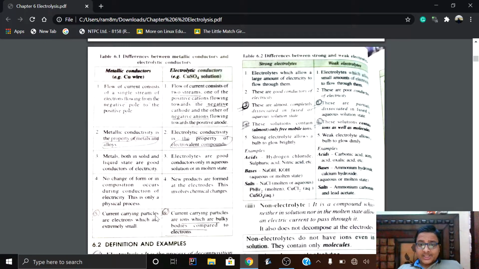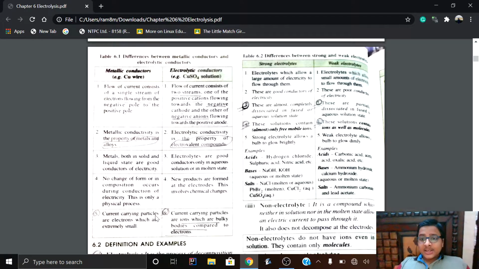Strong electrolytes allow a large amount of electricity to conduct through them. If a large amount of electricity passes through them, then a large amount of ions must get dissociated into free mobile ions, because